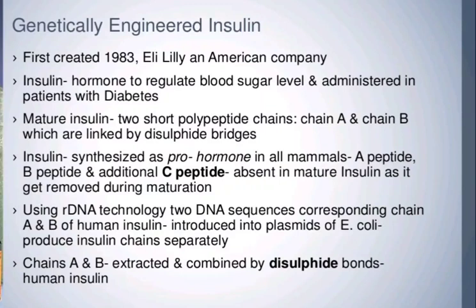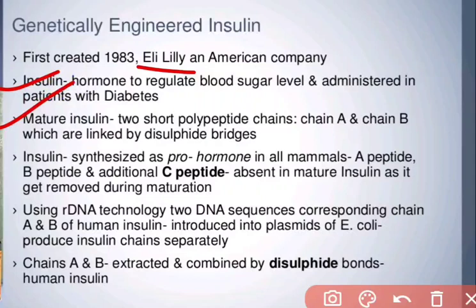So this insulin was first created in 1983 by Eli Lilly, an American company, a very important name. Insulin is a hormone to regulate the blood sugar level and is administered to patients with diabetes. The insulin hormone regulates the blood sugar level: if the sugar level is increasing in our body, insulin will decrease it. Now for this mature insulin, we introduce recombinant DNA technology to produce human insulin.